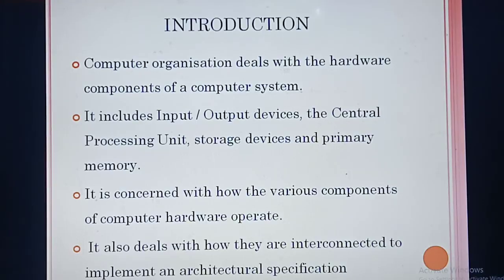So what devices are mainly included here? The input unit means you need input devices. If you need to get output, you need an output device. Then processing is done by whom? The CPU. Processing is done by the central processing unit, that is CPU. Then if you need to store, how many types of memory have you studied? Two types, isn't it? Primary memory as well as secondary memory.